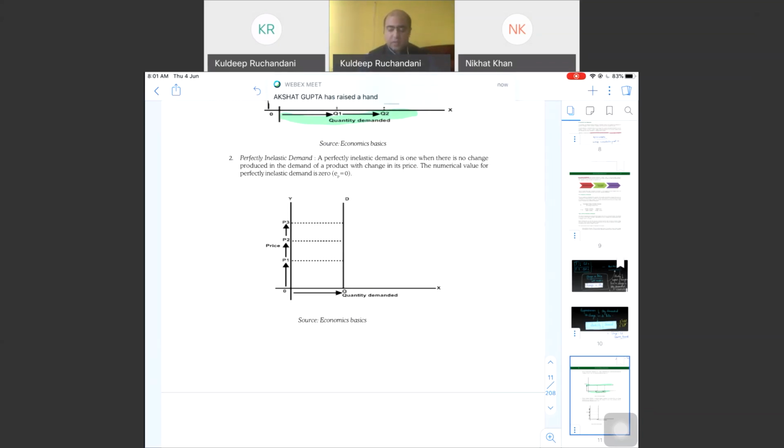So quantity demanded here you will see is static at Q, same, whereas price is increasing from P1 to P2, P2 to P3, the quantity demanded is same here. There is no change in the quantity demanded. So when a change in price has no impact on quantity demanded, which means the responsiveness is negligible, is zero. People are still buying the product even though the price has increased.